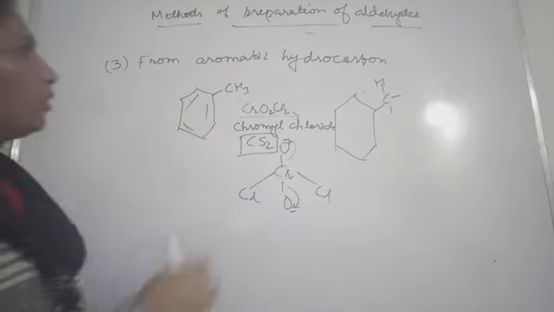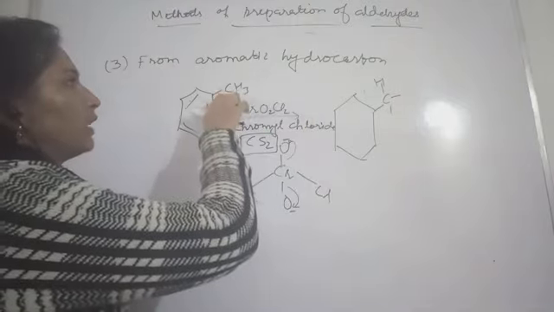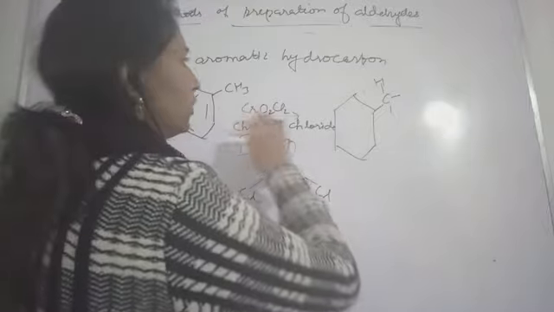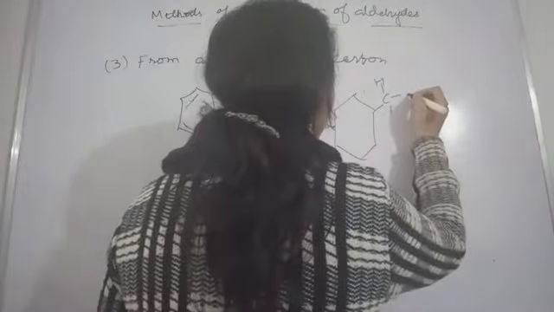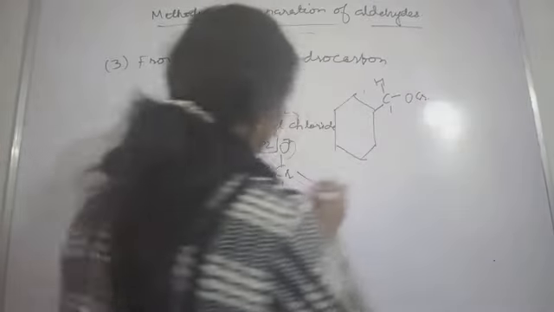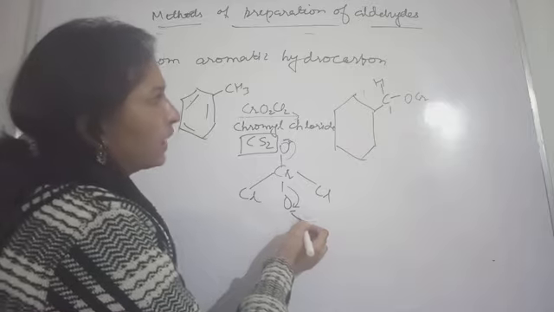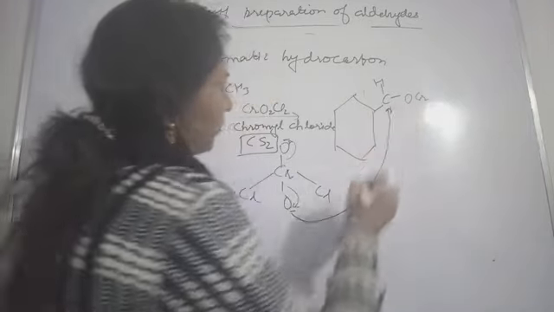With one carbon, two hydrogens are removed. One hydrogen remains on the carbon, and the two bonds of this carbon will be associated with the oxygens on chromium. This oxygen will get attached to this carbon.